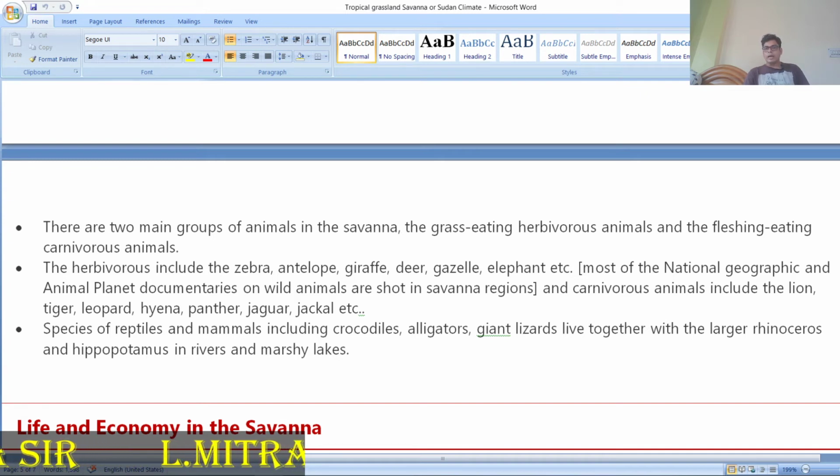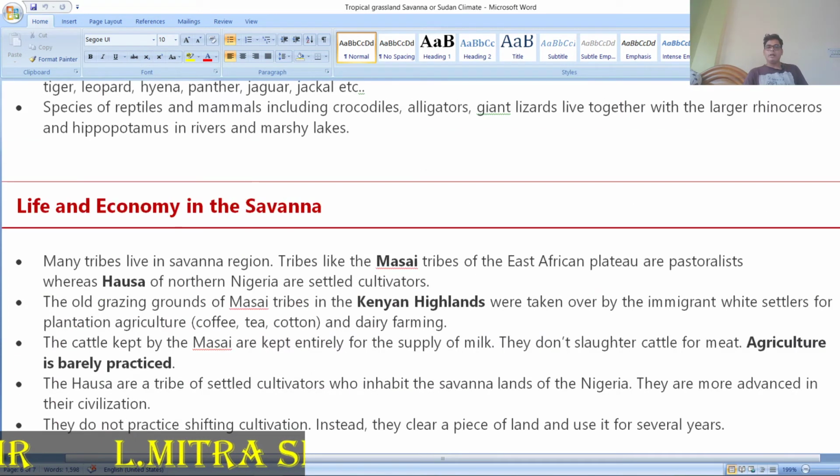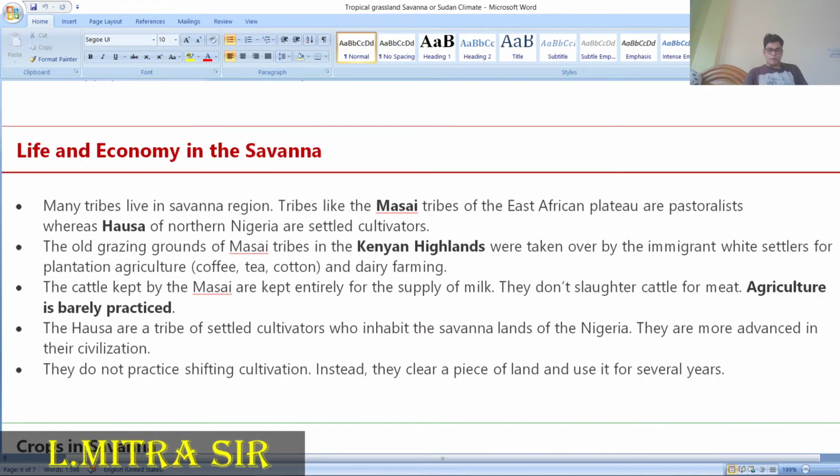Then among the carnivorous you can see the tiger, leopard, hyena, panthers, jaguars, jackals, and species of reptiles and mammals also, crocodiles, alligators, giant lizards are also found over there, and the larger rhinoceros and hippopotamus are also found in the marshy and river lake areas. So, this is all of this.